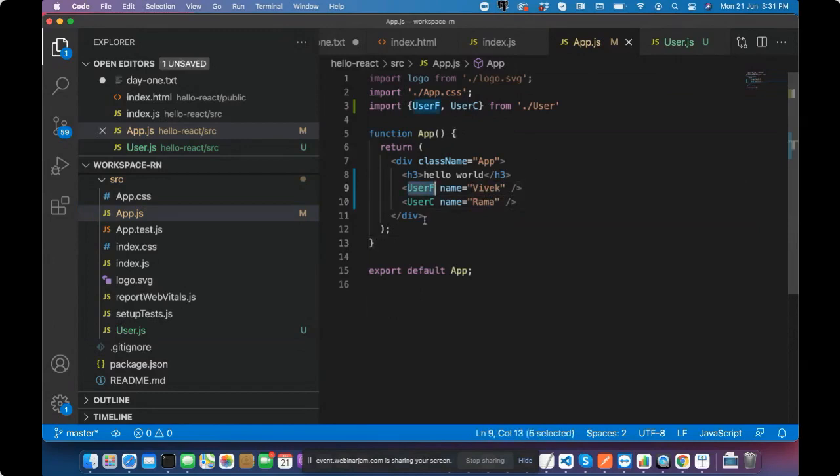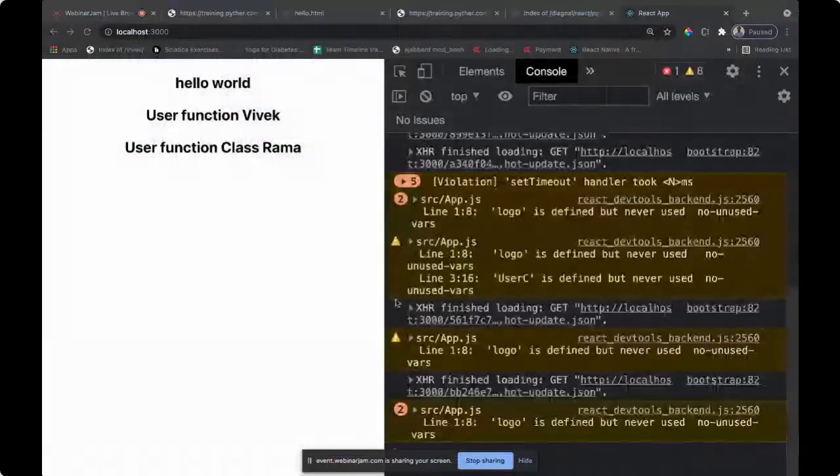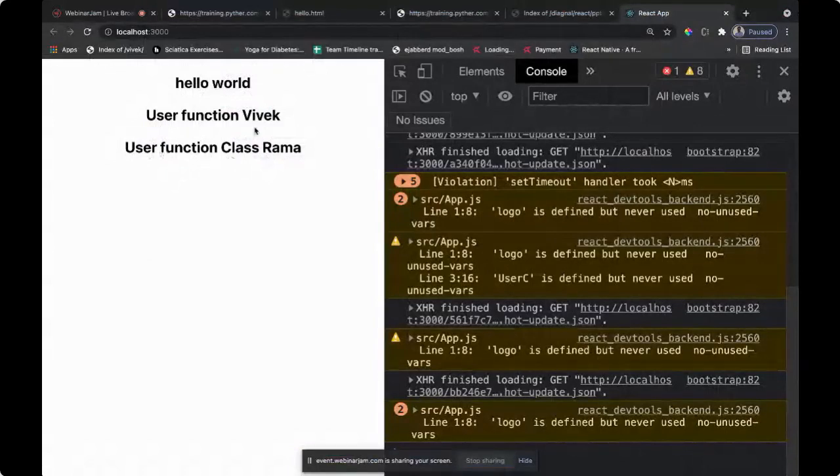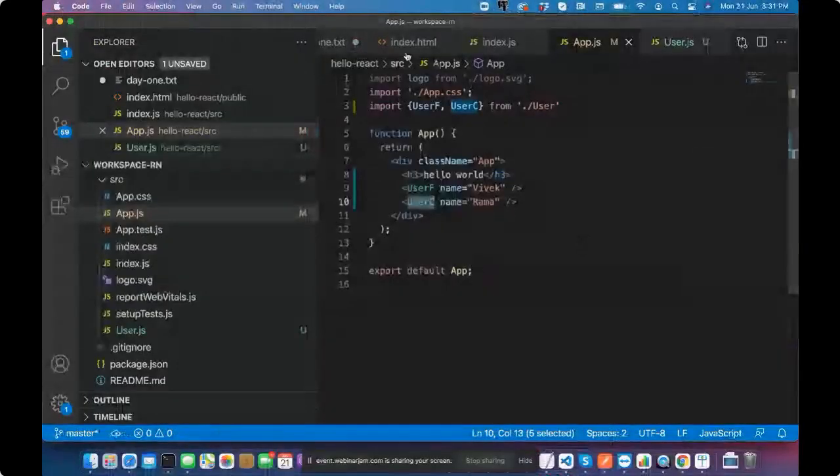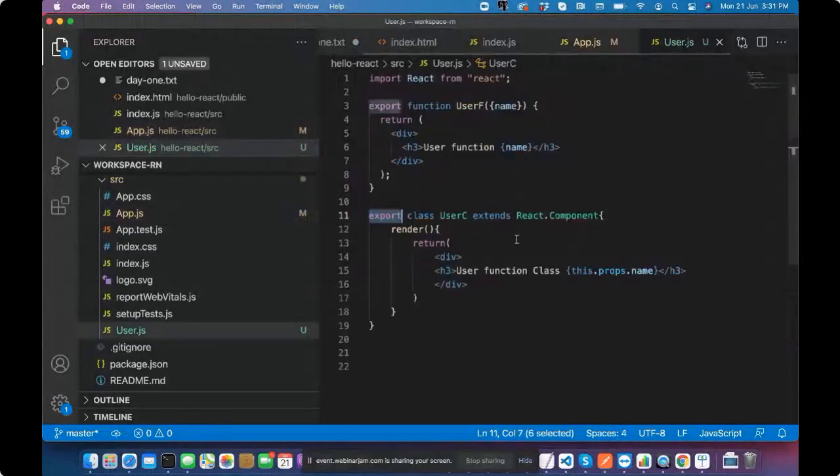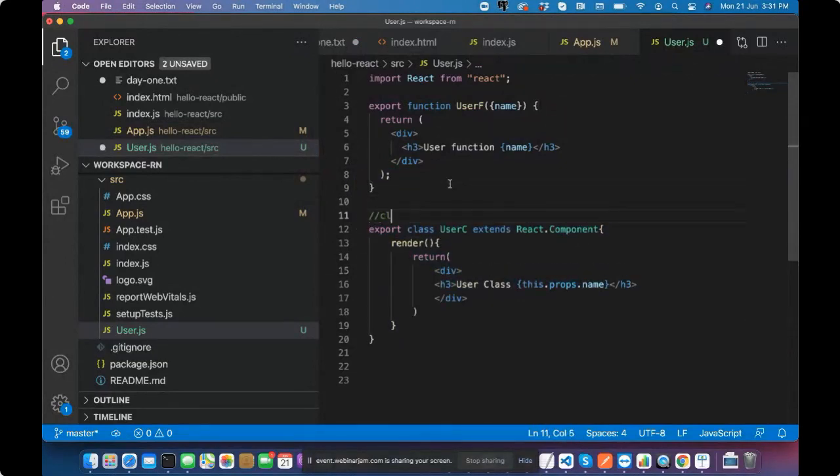So we have now a function component as well as the class component. Going back to the view, username, user function class. So let me check where it is going. Class. So we have both the versions available. We have two versions of component. One is the class component, and one is the function component.